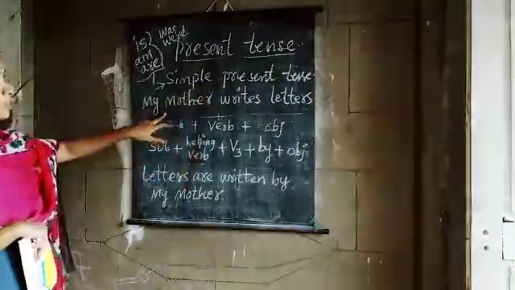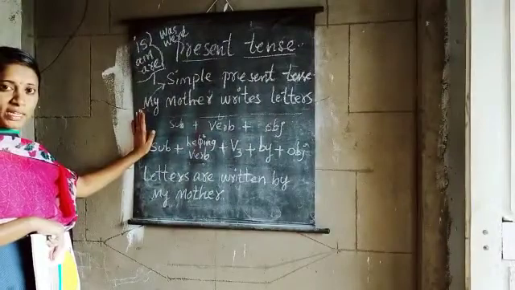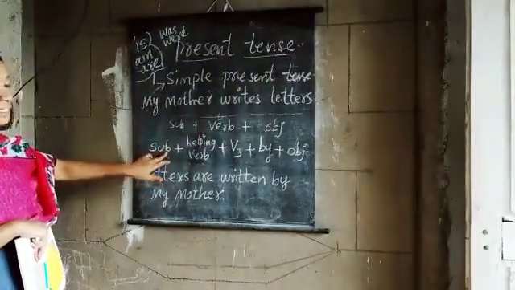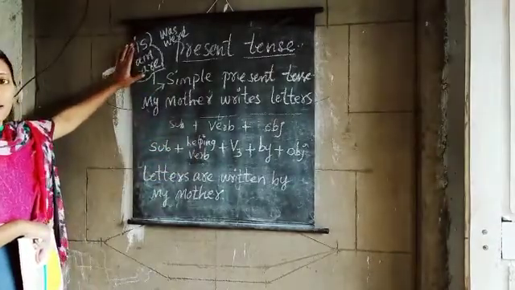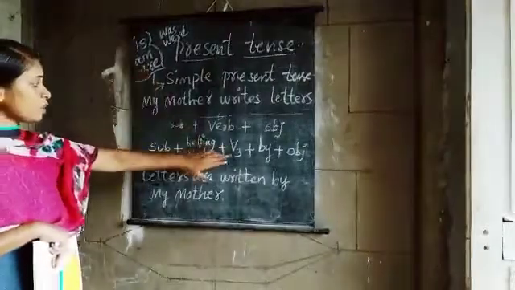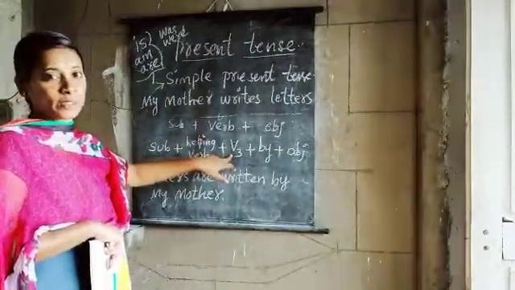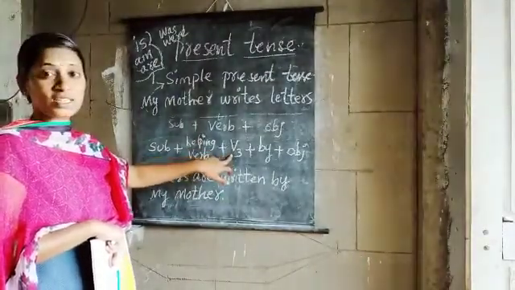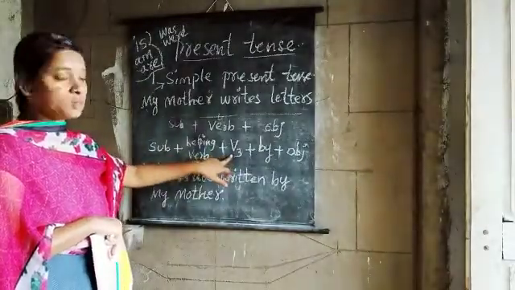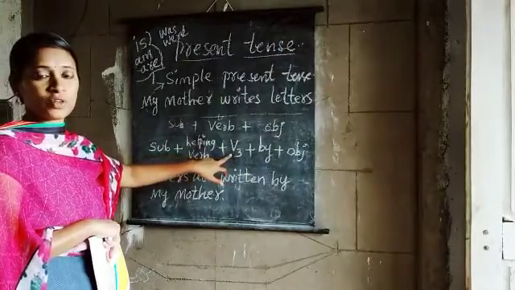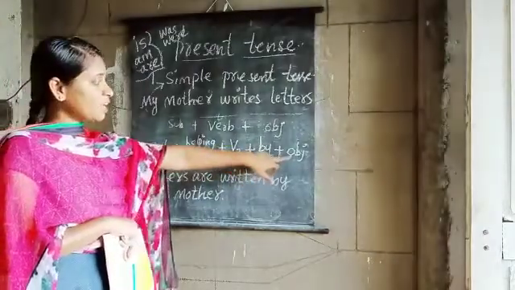The first thing you have to remember is subject becomes object, object becomes subject. Okay, remember it. And next, remember this formula. After writing the subject, what do you have to write? Helping verb. I told you the helping verbs are is and are. Next one, V3. V3 form means V1, V2 and V3: verb 1, verb 2 and verb 3. Next class I will give you the list of the verbs, so you will understand what V1, V2 and V3 are. Next, what do you have to write? By. And next one, object.